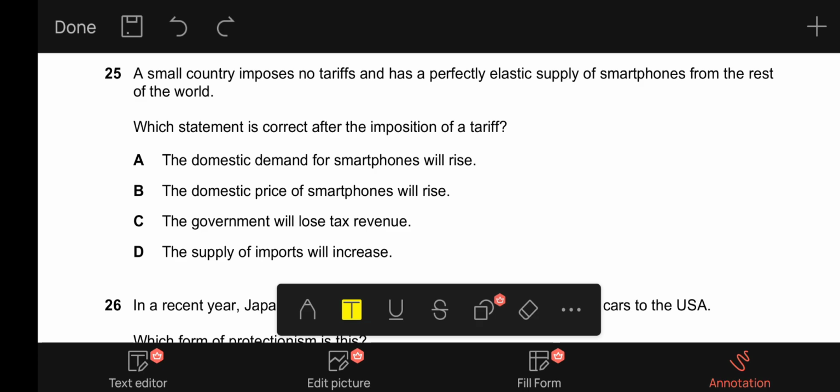D, the supply of imports will increase. No, the supply of imports will fall. So A, C, and D are completely incorrect. B is correct because the tariff will result in the domestic price of smartphones to rise. So 25's answer is B.